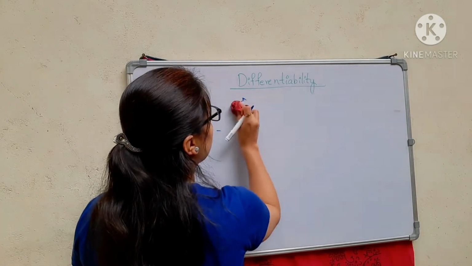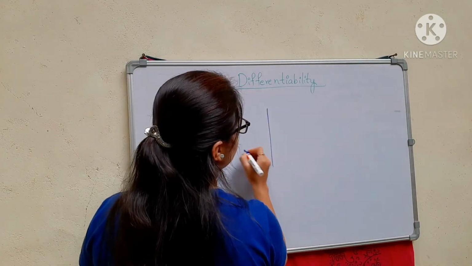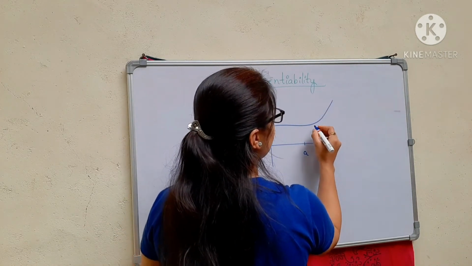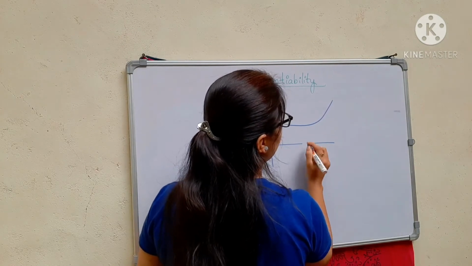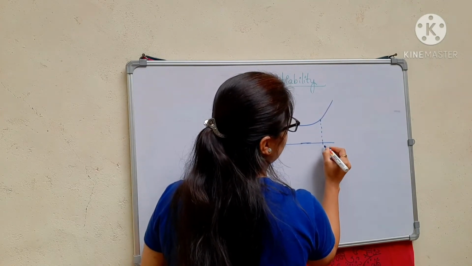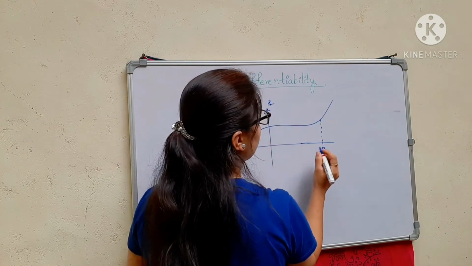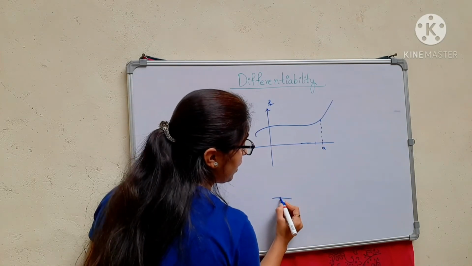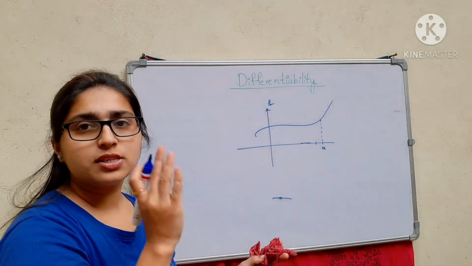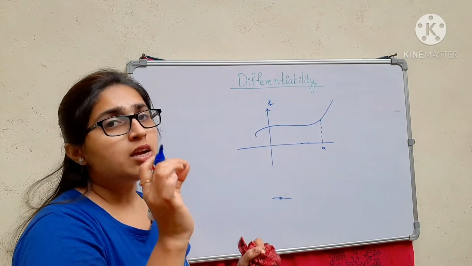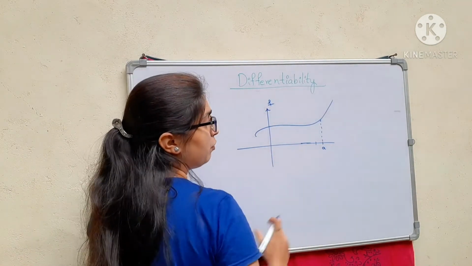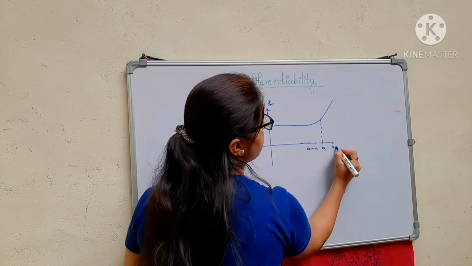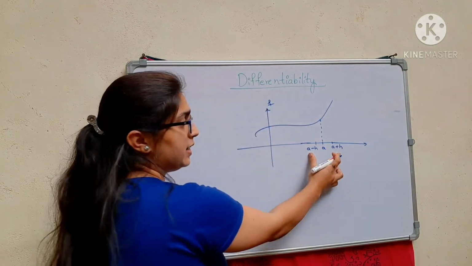So I will consider a point A on a function f like this. I will consider the nearby points. Actually they are very near, because h is a very small value, but for you to understand, I will consider a minus h on the left side and a plus h on the right side.